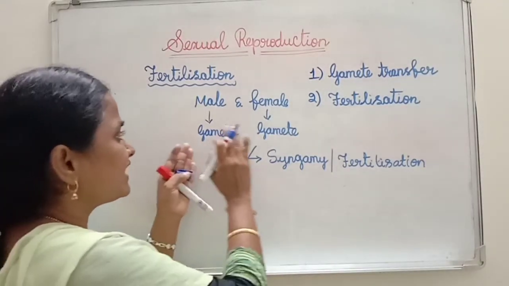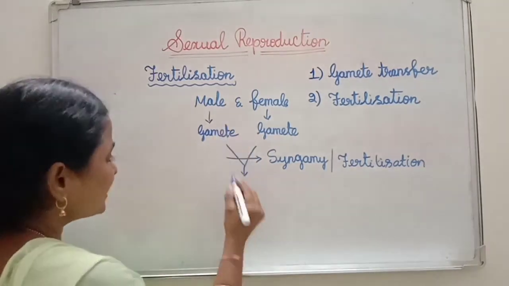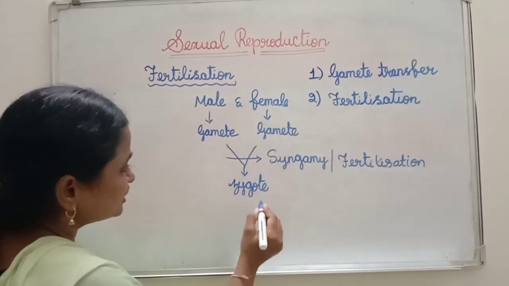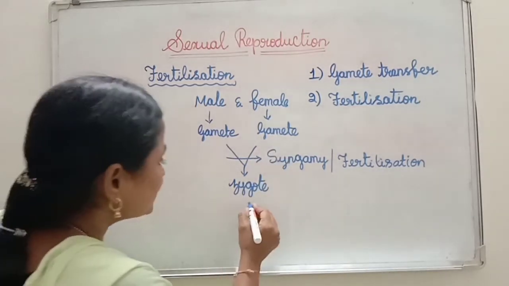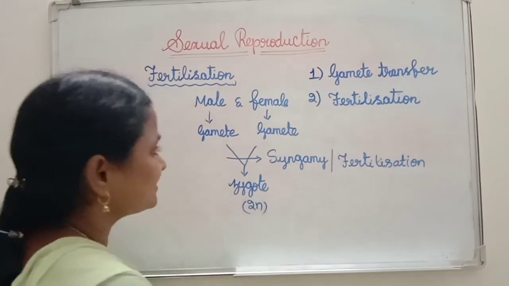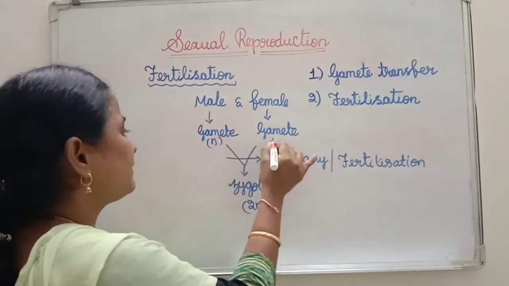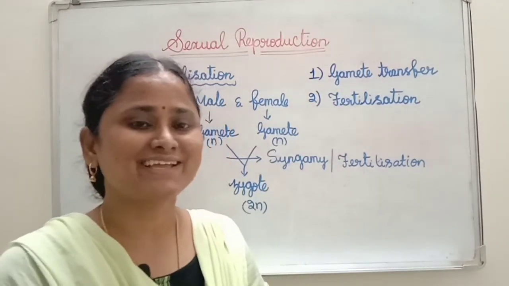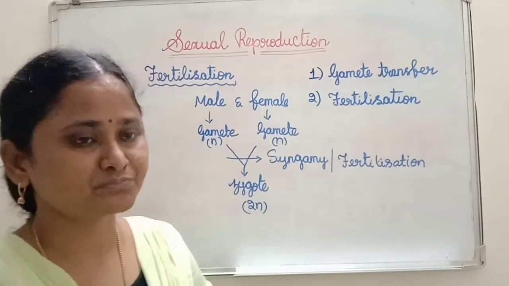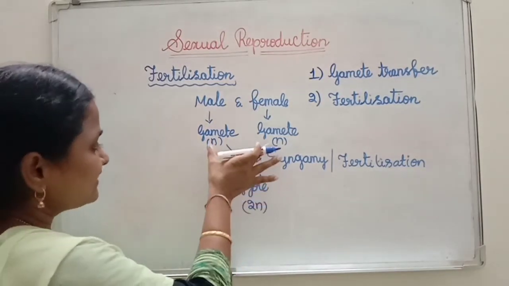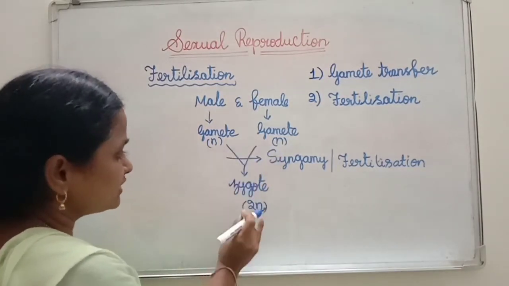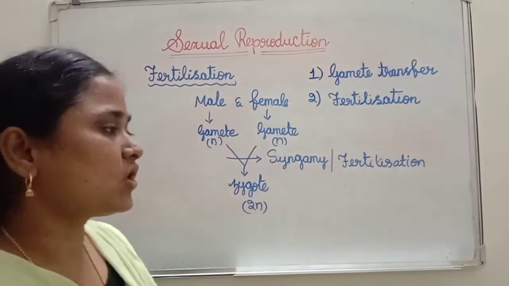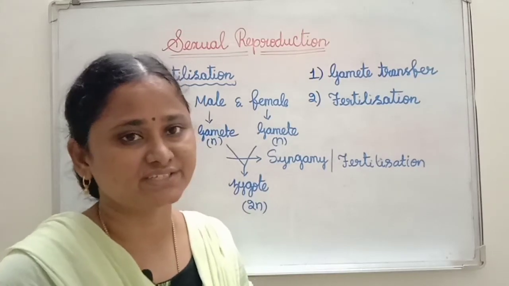That means fusion of male and female gamete. Because of this fusion of male and female gamete, the zygote is formed. This zygote is diploid in condition, but gametes are haploid because of the meiotic cell division taking place in the meiocytes. By fusion of these gametes, it forms the zygote. So this process we call syngamy or fertilization.